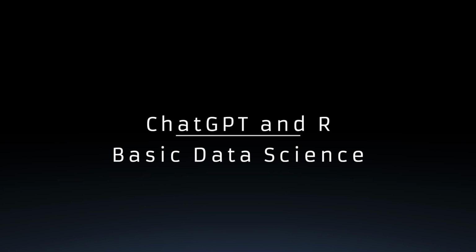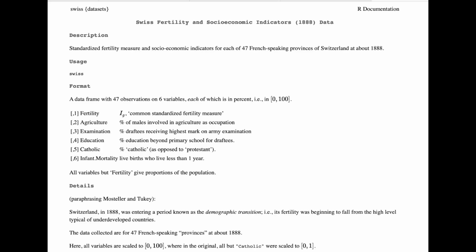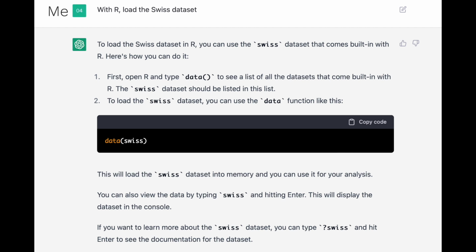So in this video, I'm going to be testing a little bit what ChatGPT can do in basic data preparation and data analysis. So I'm going to be testing ChatGPT with R on the Swiss dataset, which is a dataset of Swiss cities in the late 1800s, I think. And it has different variables about fertility, agriculture, examination, education, and so on. So let's start.